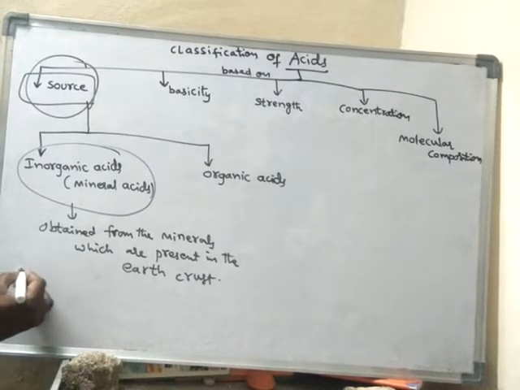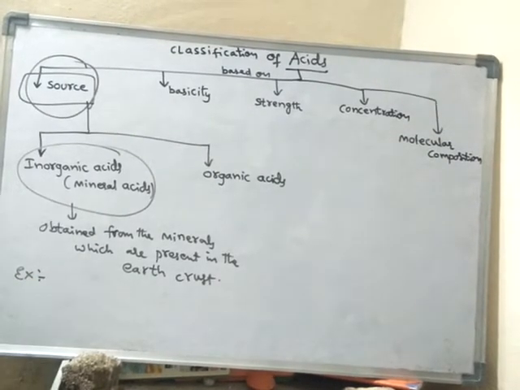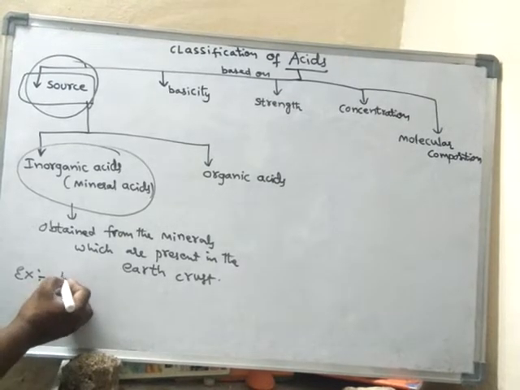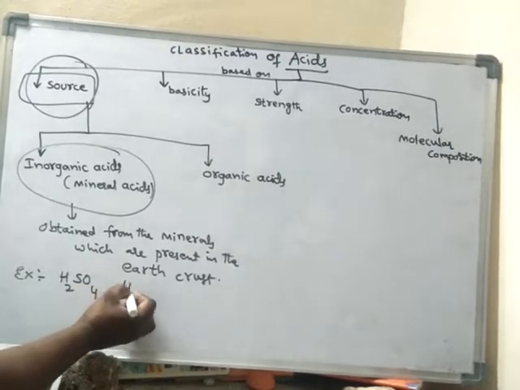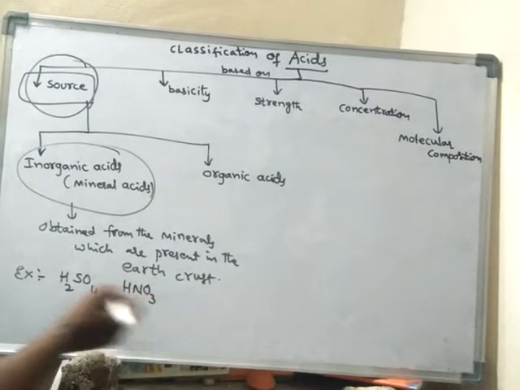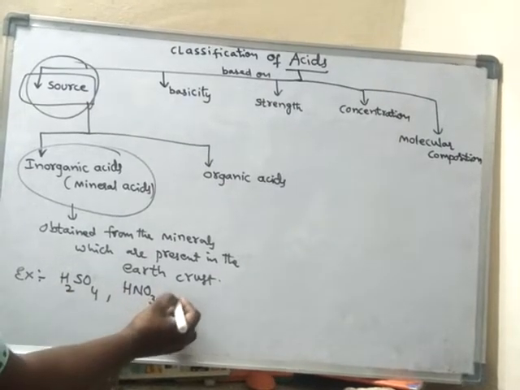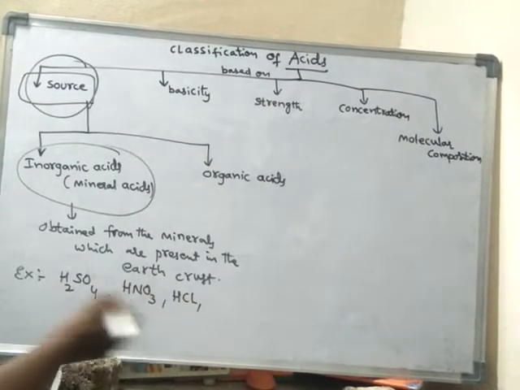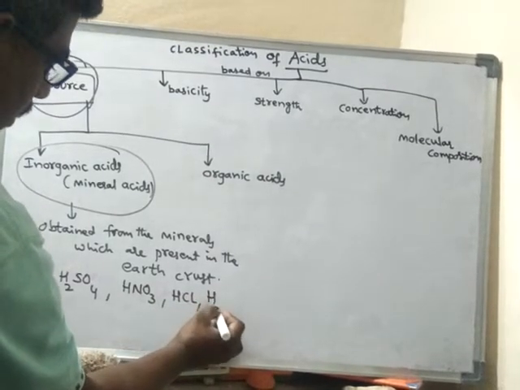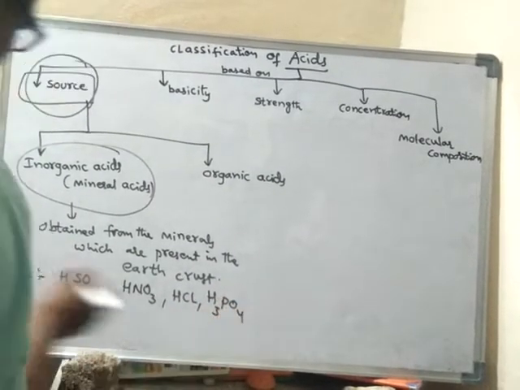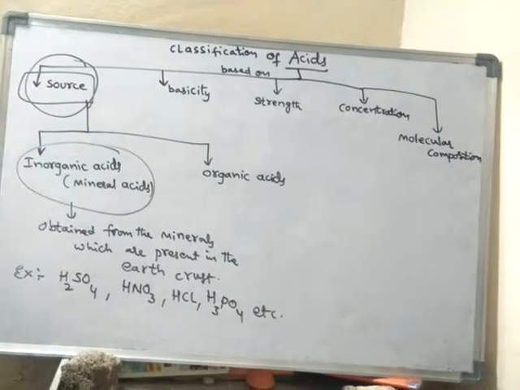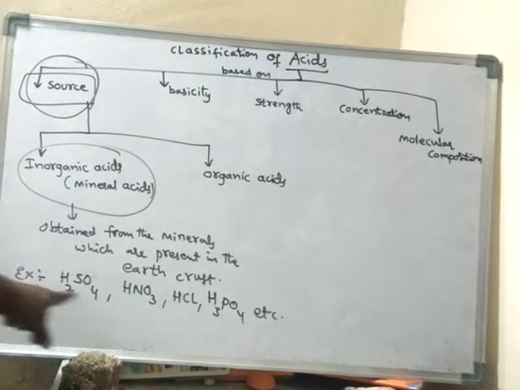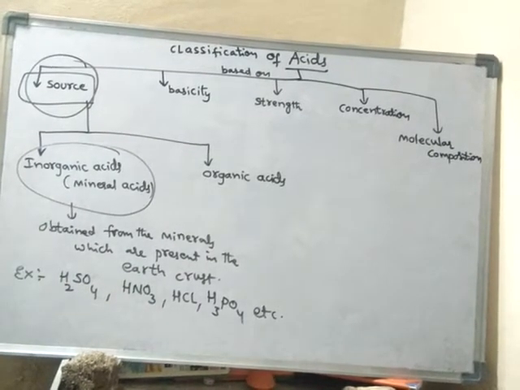If you take examples, there are so many mineral acids in nature, like sulfuric acid, nitric acid, hydrochloric acid, phosphoric acid, etc. So such acids are obtained from the minerals which are present in the earth crust.